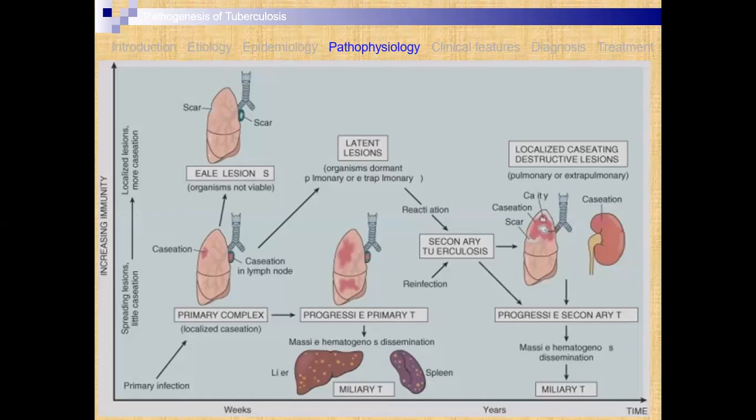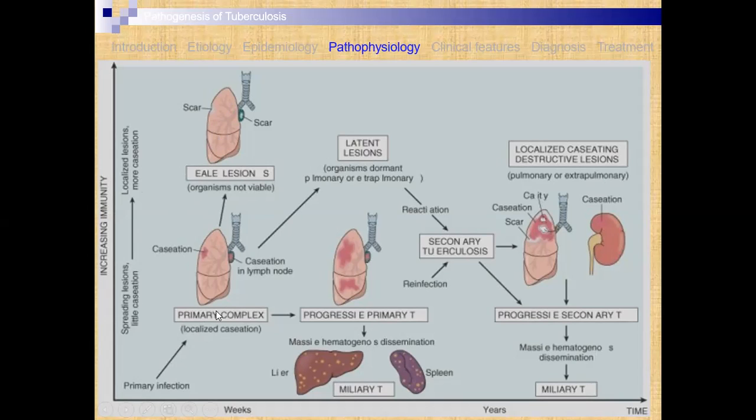This is the flow chart where immunity is increasing over weeks, then years; this is the graph we observe. If there is a primary infection, then in this primary infection the primary complex is localized, meaning at the local level there is a blockage. But if your immunity is increasing, then the organism is not viable, and the killing of the organism occurs because of your high immunity.